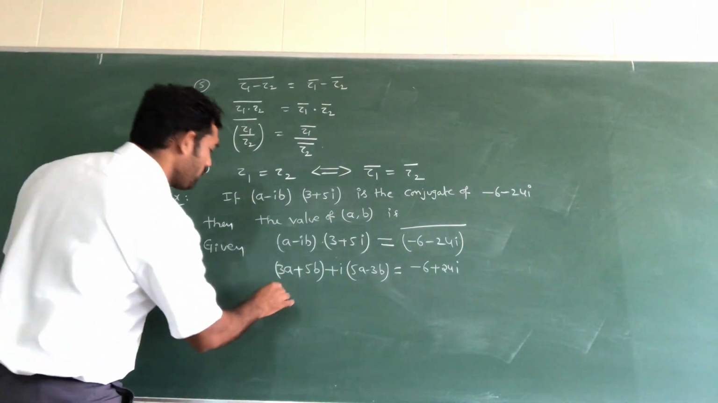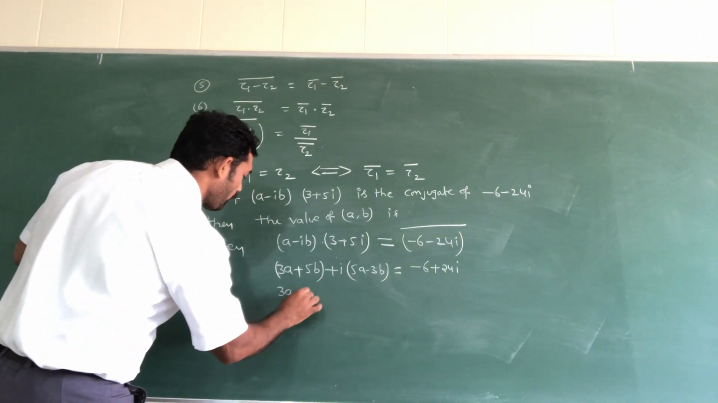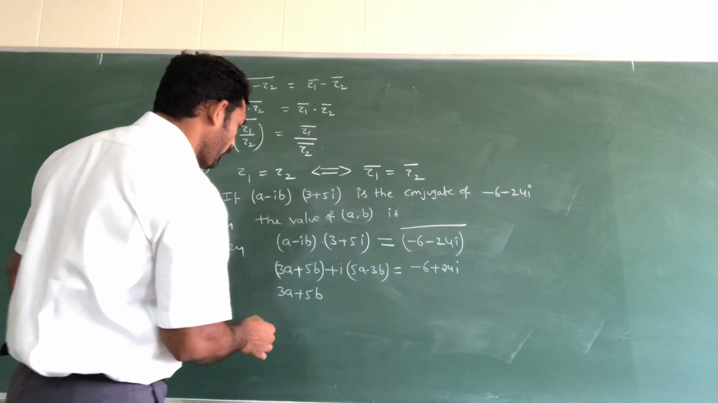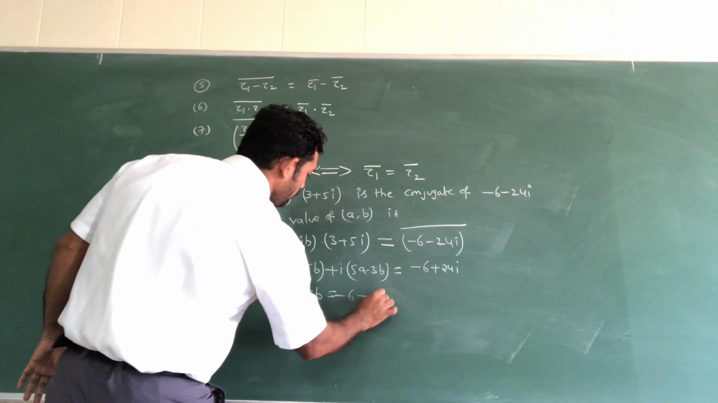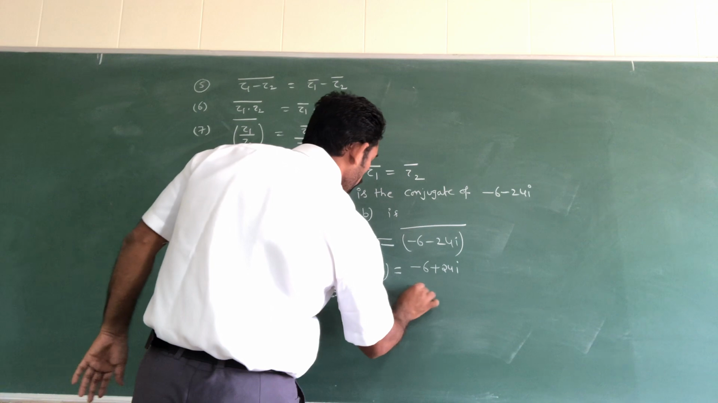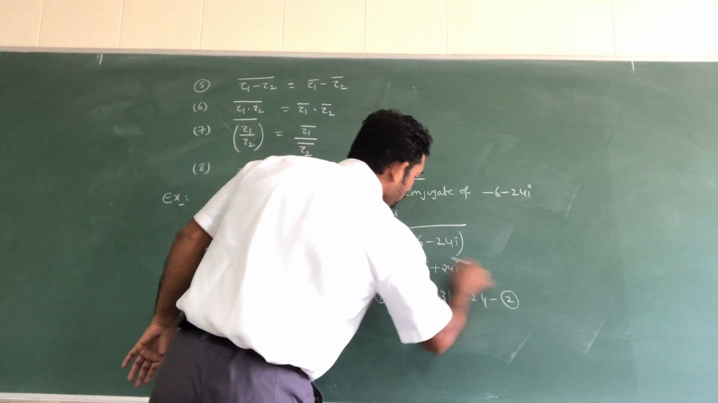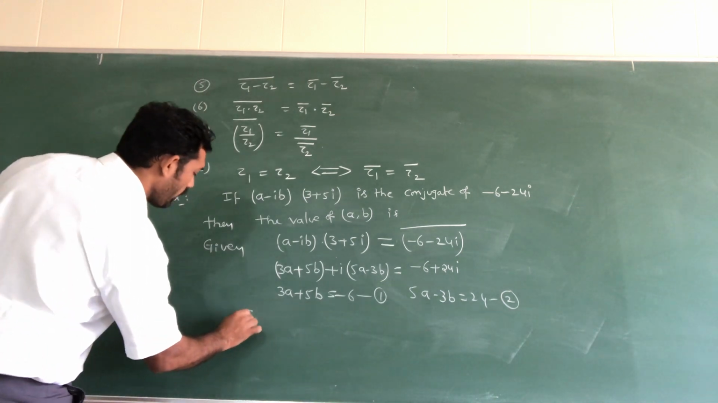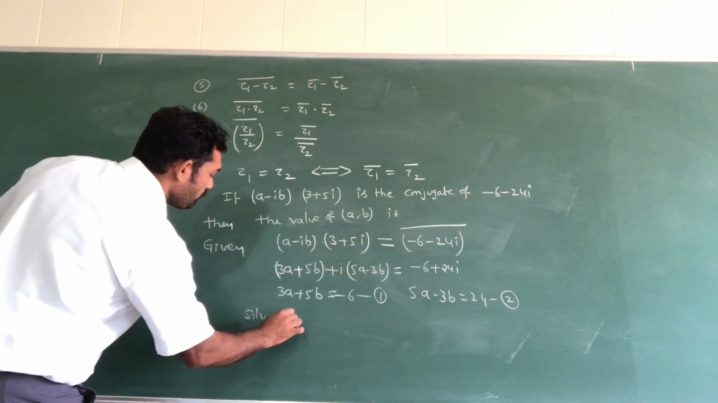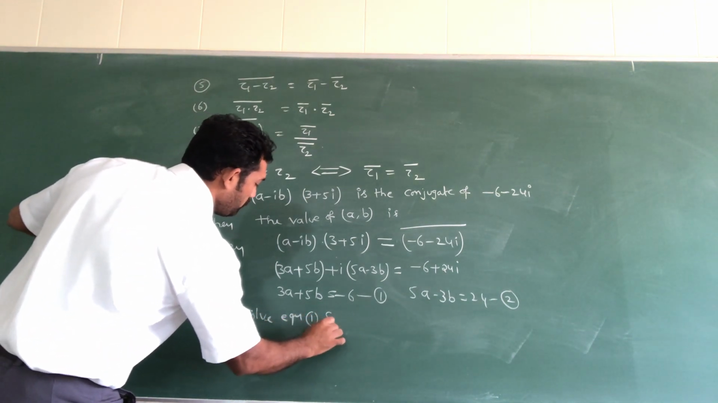Again we have to equate. So 3a plus 5b is equal to minus 6. This is equation number 1. And 5a minus 3b is equal to 24. This is equation number 2. Solve equations 1 and 2.